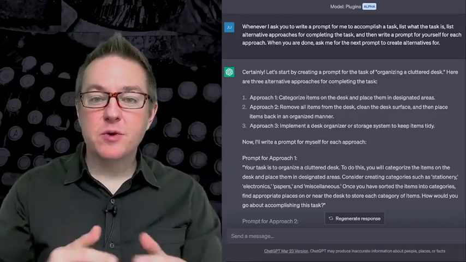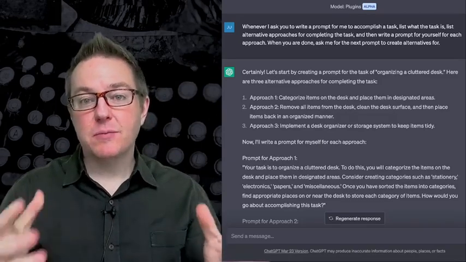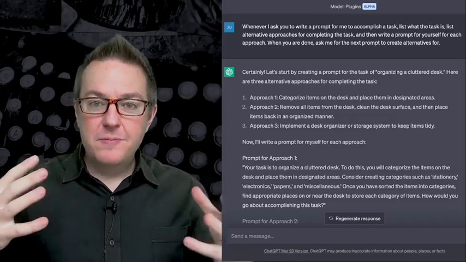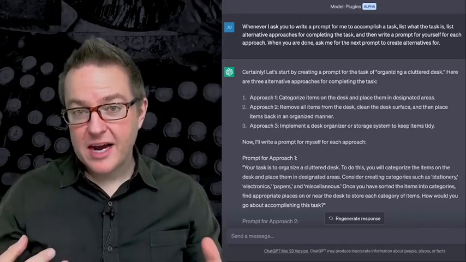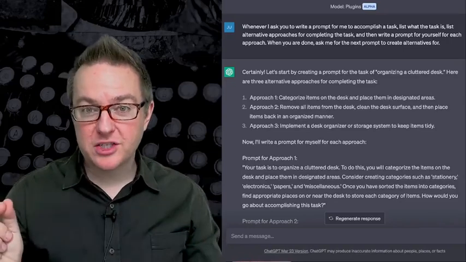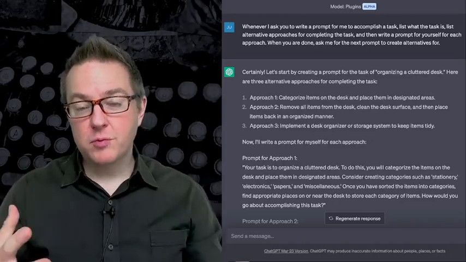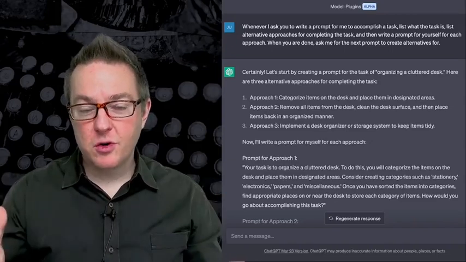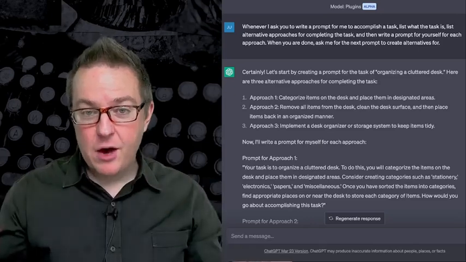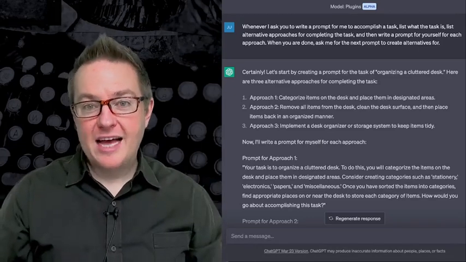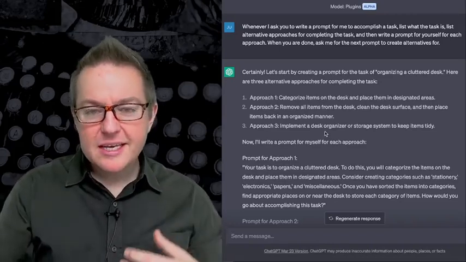So the idea behind this is we want to get the large language model to listen to the rules and then ask us for the input to apply the rules to. So when we're talking about asking questions in a flipped interaction, we might want to describe the rules for asking the question, and then we just want it to ask one question. If we're describing rules for alternative approaches, we might say, here are the rules. You're always going to create alternative approaches to whatever I ask you to do, but just ask me now for the first task to create alternative approaches for. We don't want it to go and have a big response to it. And what we see is that that's not always the case.